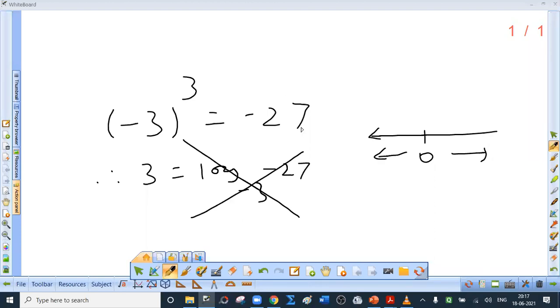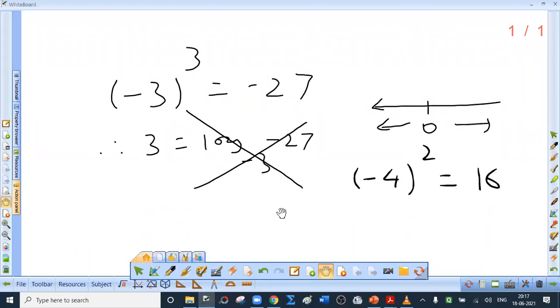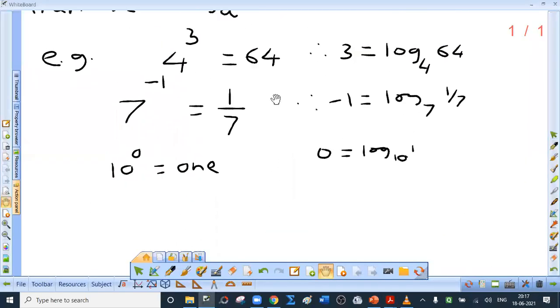Okay. Now another student, this is also, I won't say this is an irrelevant question, but he is asking me, what is minus 4 square? It is 16. So can we say that 2 is log 16 to the base minus 4? I would not have asked this question because I'm told that base is not allowed to be negative. Base should be greater than 0. Is minus 4 greater than 0? No. So this is not allowed. Say loud, it is not allowed. Okay.